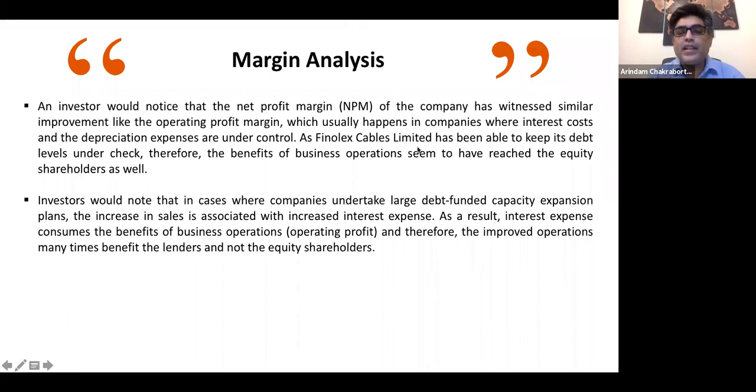And as Finolex Cables Limited has been able to keep its debt levels under check, the benefits of business operations simply reach the equity shareholders as well, right?